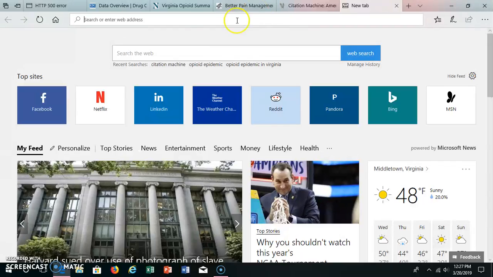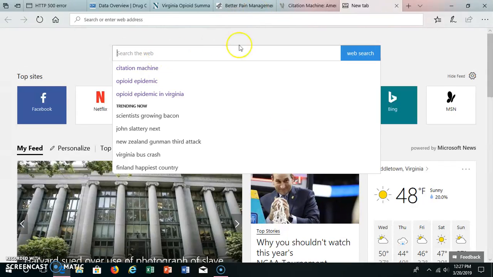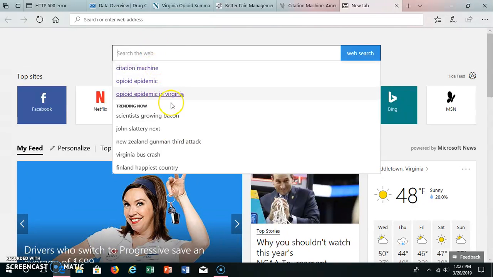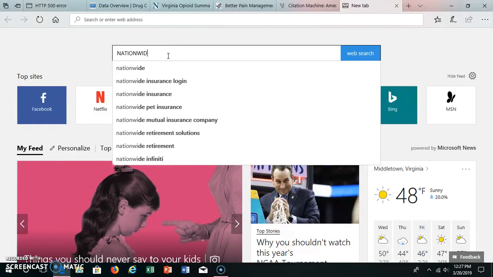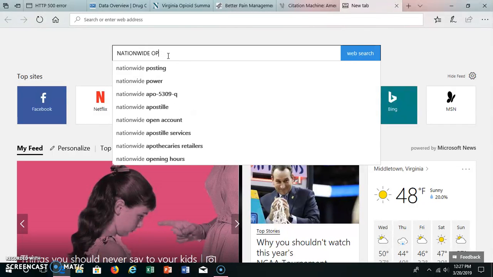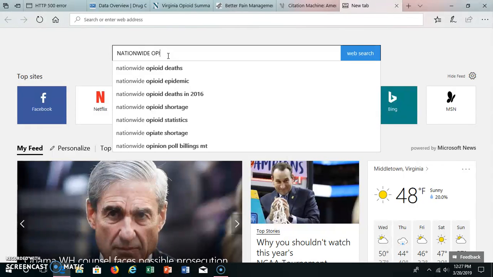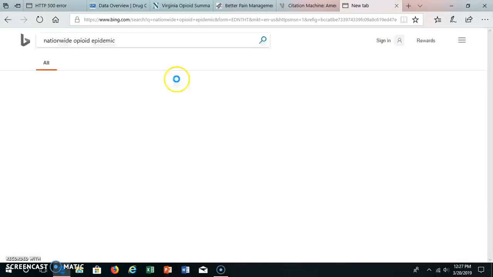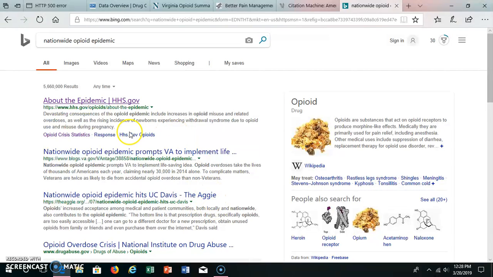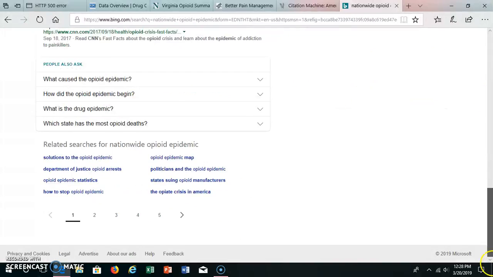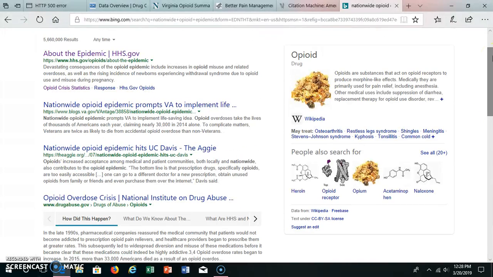I just use the terms that are in my rubric for my paper. So if I had to search, like I already searched Virginia, I would do nationwide opioid, I can't spell today, epidemic, go through and find different sources that I think would work. And that's how I usually do research for my paper. And that's really all I do.